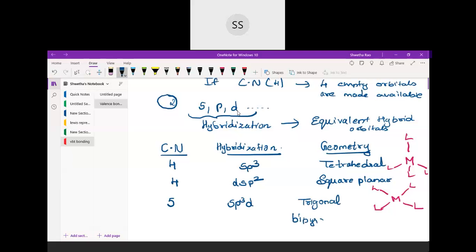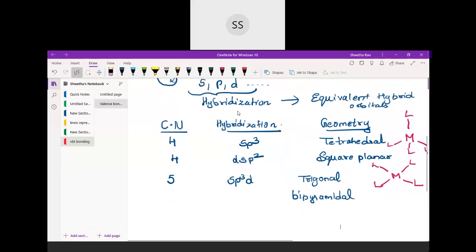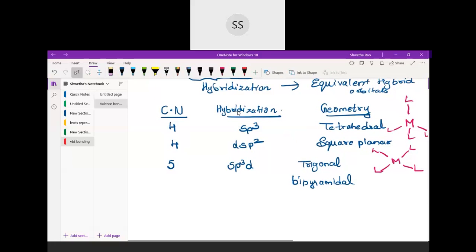Then if the coordination number is 6, again 2 hybridizations are expected: one is sp3d2 and the other is d2sp3. Both of them are found to have the same geometry, that is octahedral.